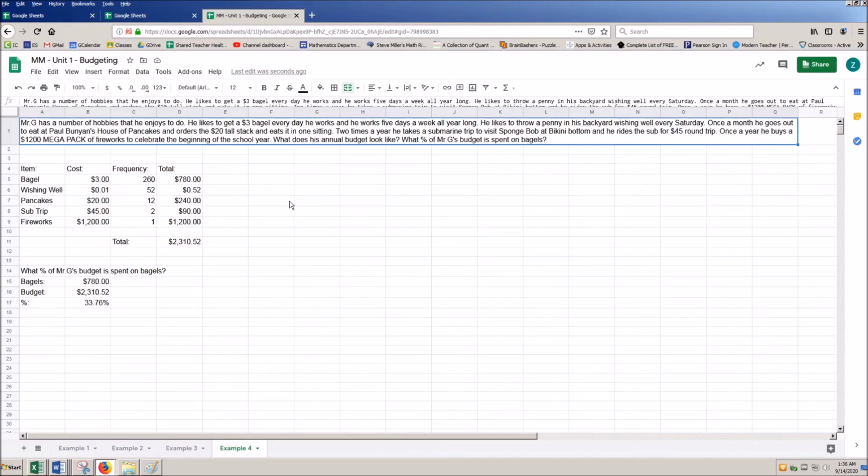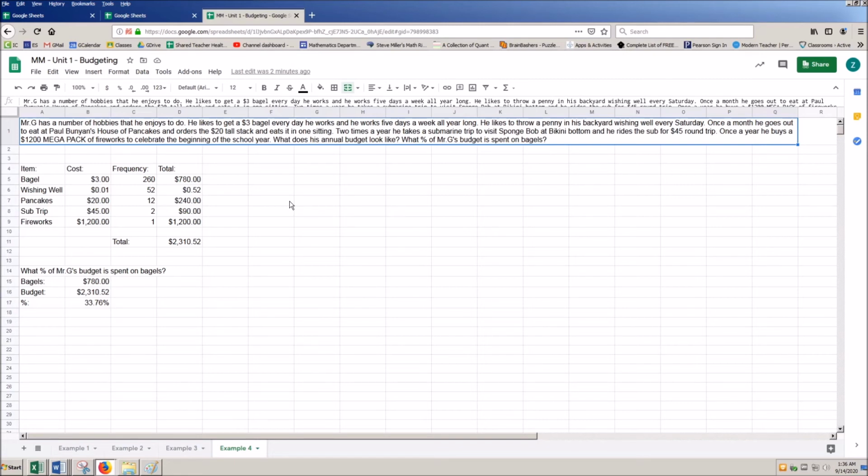Here we got 2 times a year, he takes a submarine trip to visit SpongeBob at Bikini Bottom, and he rides the sub for a $45 round trip. So again, 2 times a year, I'm taking that sub trip. Once a year, he buys a $1,200 mega pack of fireworks to celebrate the beginning of the school year. What does his annual budget look like? What percentage of Mr. G's budget is spent on bagels?